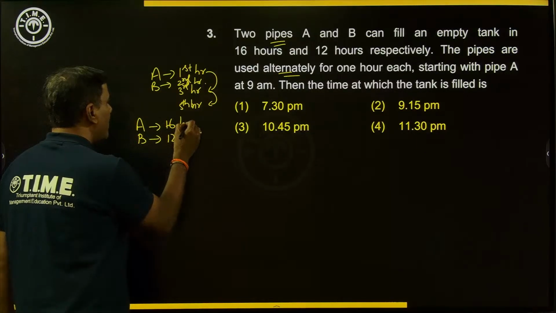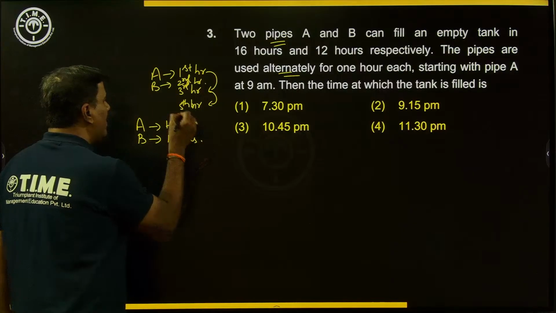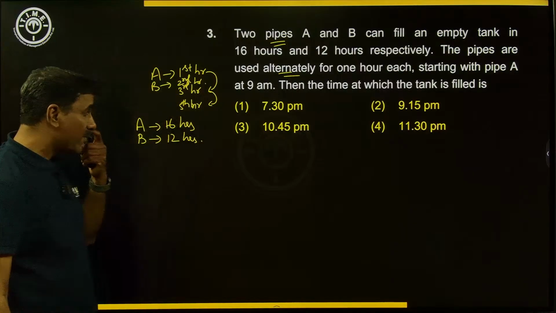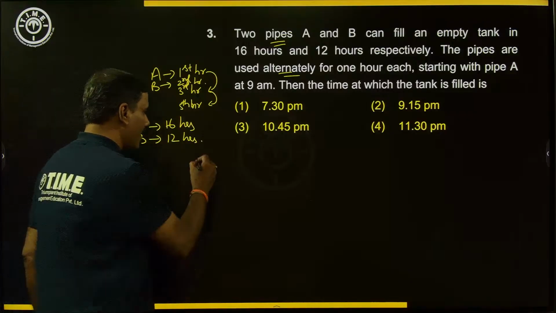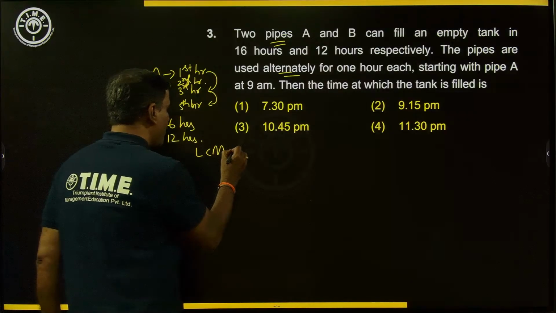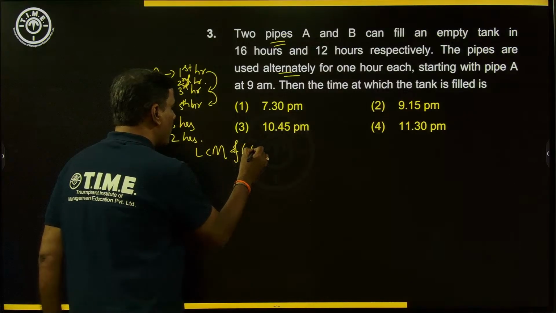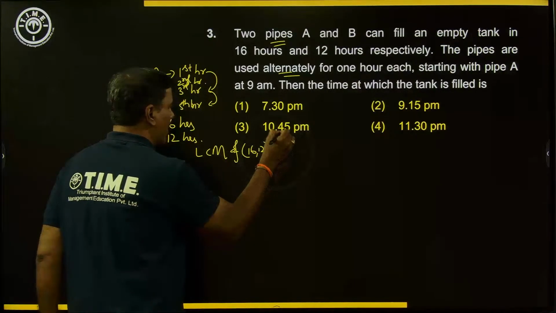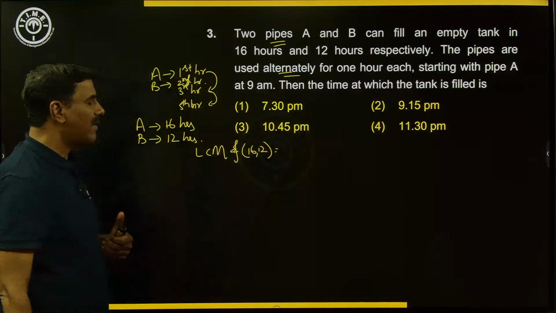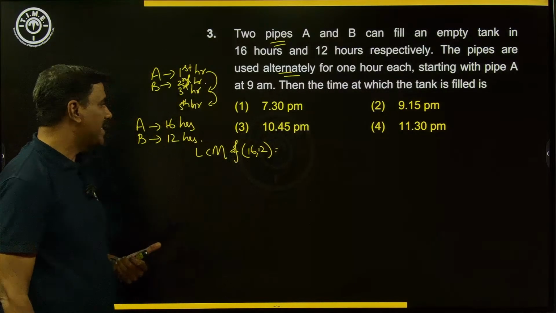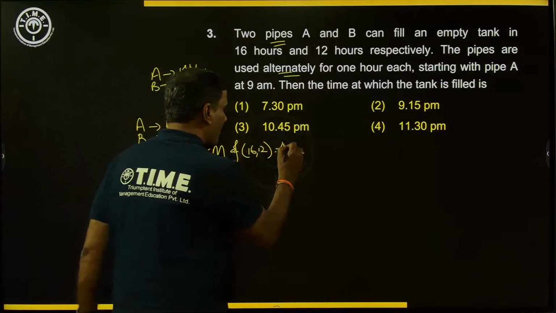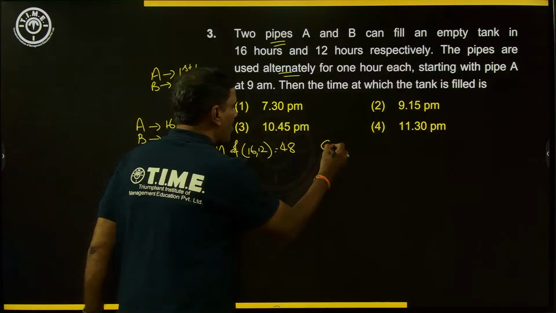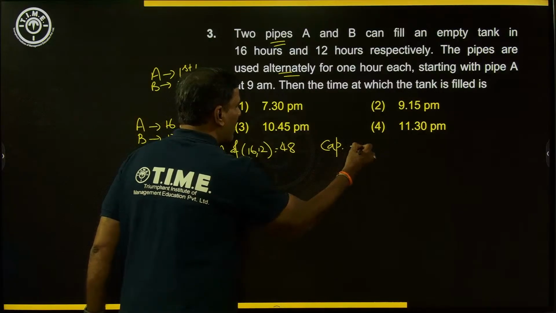And instead of going by the conventional method, when we have these types of questions, the best thing is to go for the LCM approach. What is the LCM approach? Whatever numbers are given to us, take the LCM of those numbers as the total work. What are the numbers that we have here? 16 and 12. 16 times 3 is 48, and 12 times 4 is 48, so the LCM will be 48. So let the capacity of the tank that we are dealing with be 48 liters.